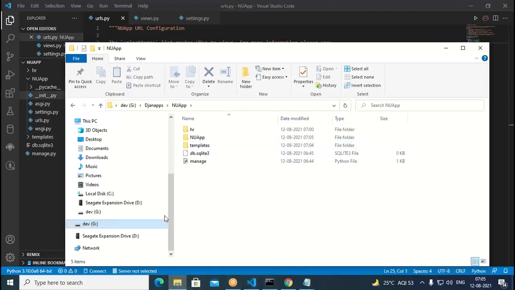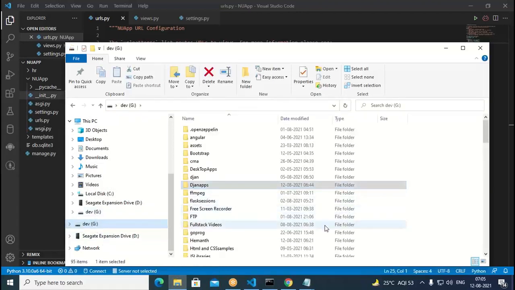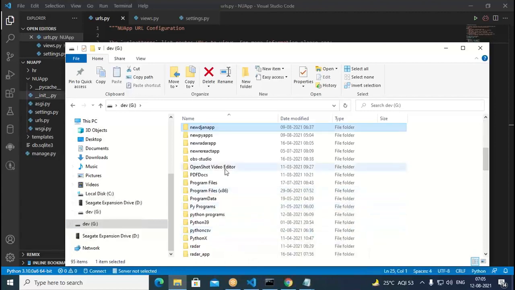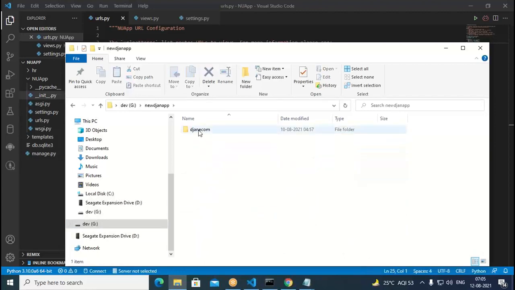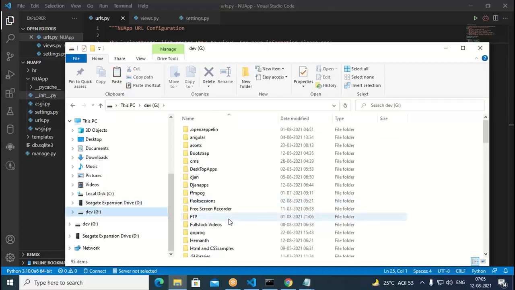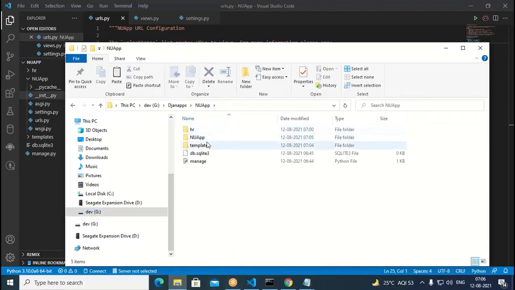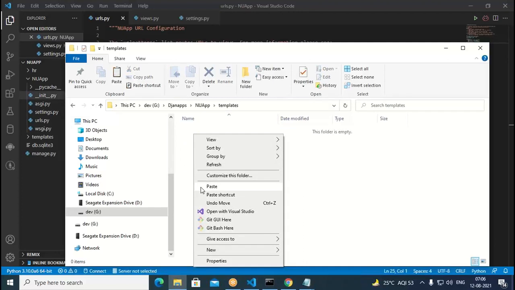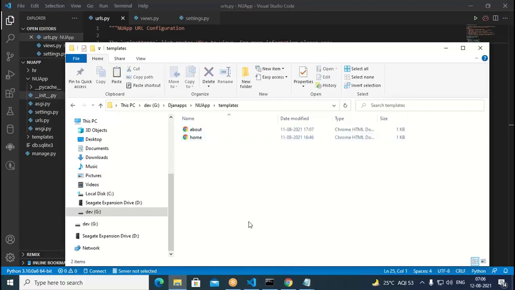Now once again I come to the G drive. It is the new Django app, and in this I have a templates folder. So here I copy these two things, Control C. Then once again I come to the G drive, then to Django apps, the new app, and in the templates folder I paste. These are about and home. I have two HTML pages in this. So this is actually the templates folder.